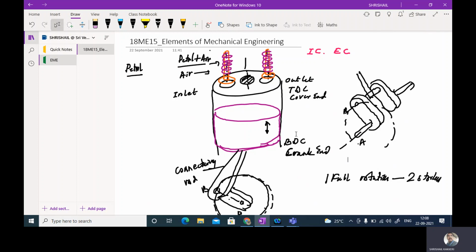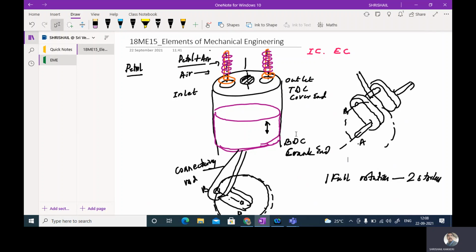During this compression stroke, both inlet and exhaust valves will be closed. The piston moves from BDC to the TDC, and due to this compression, what happens? The volume occupied by this fuel mixture will be reduced. Due to this reduction in the volume, the pressure will be increased, the temperature will be increased, and a homogeneous mixture will be formed within the engine cylinder.